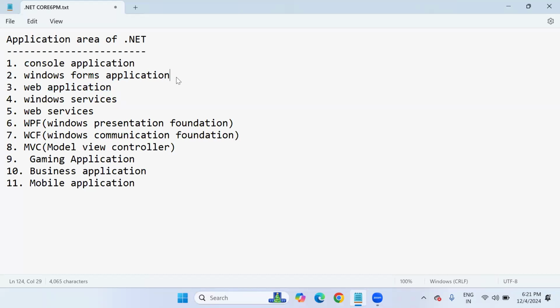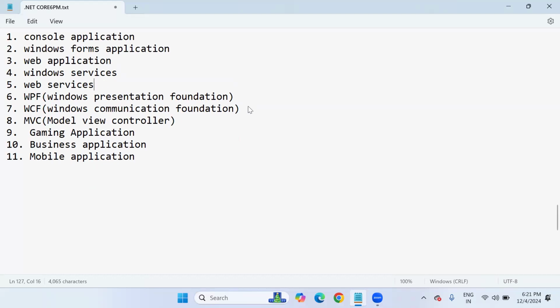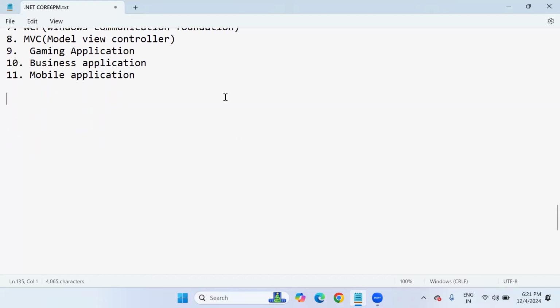Generally, we can use console applications and Windows Forms applications for generating product-based applications. So let's begin our coding with console application. Here I'm going to discuss a few basic points related to console application. After that, we will launch Visual Studio 2022, and in that we will discuss how to write a basic program.